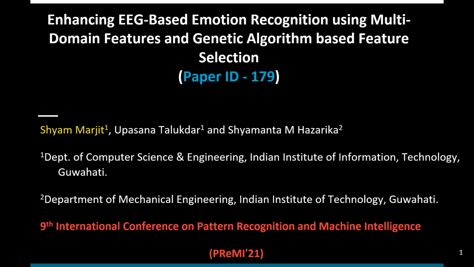I am very grateful to be a part of the ninth International Conference on Pattern Recognition and Machine Intelligence, PReMI 2021, organized by Indian Statistical Institute, Kolkata, India. The title of my research paper is Enhancing EEG-based emotion recognition using multi-domain features and genetic algorithm-based feature selection. My paper ID is 179. I am Shamarjit and my co-authors are Upasana Talukdar and Samarjit Hazarika.